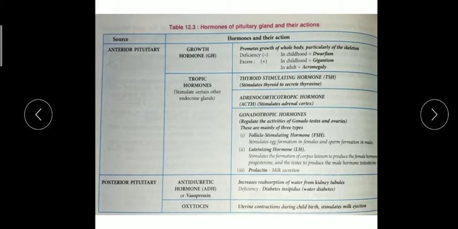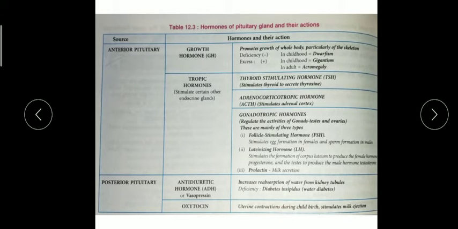Okay children, just read the chapter, and if you have any query related to this part, just ask me in the Zoom class. Children, the control mechanism is very interesting and very detailed, so I will tell you in the next class. You can see one table is given, 12.3. Your book is so nice, it shows sources, hormones, and their actions in a tabular form. You can easily understand by reading this table.